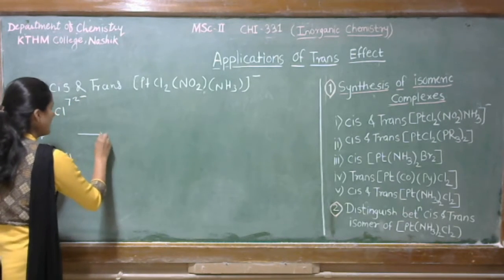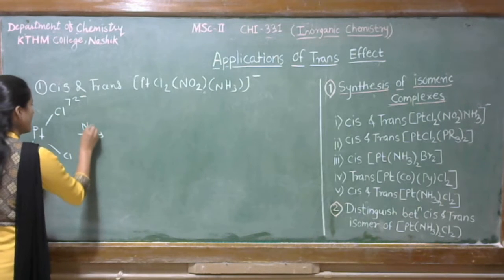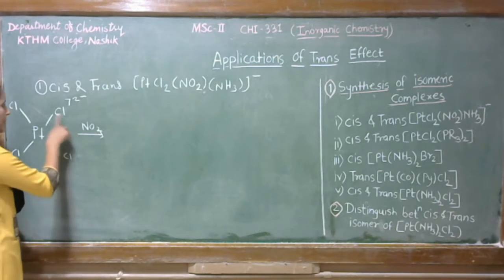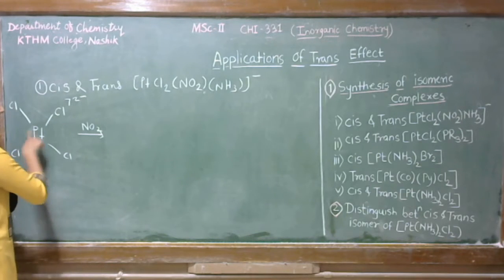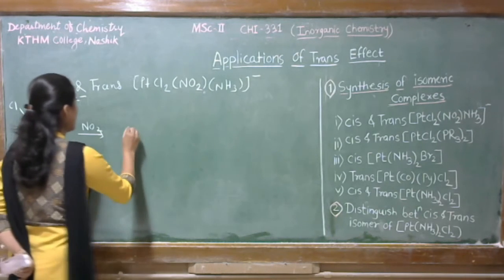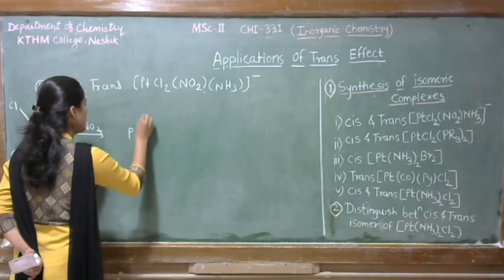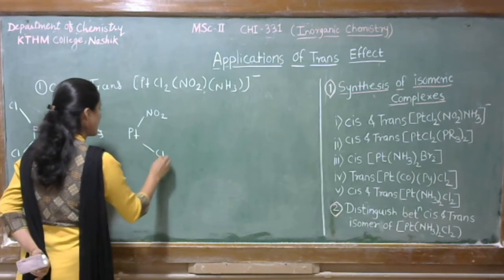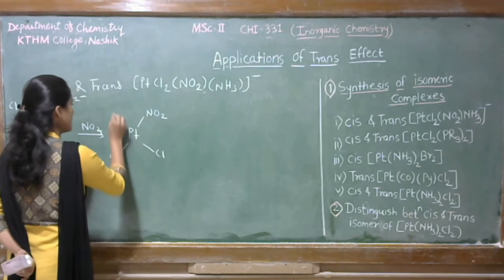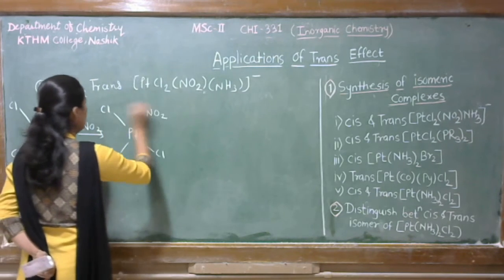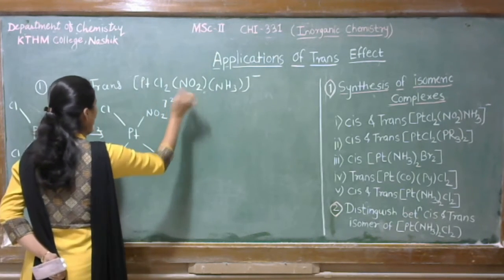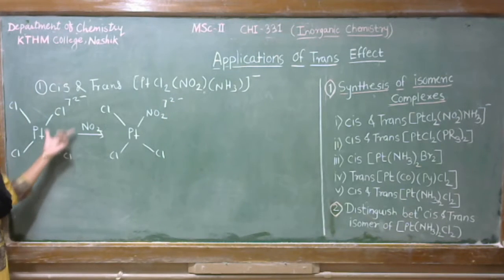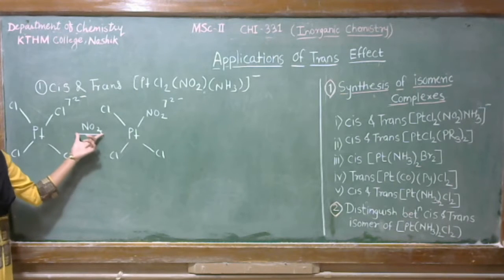Okay, when we treat NO2 with this complex, that is [PtCl4]2⁻, we get here [Pt(NO2)Cl3]2⁻. Means all these chlorines are the same, so any one chlorine gets replaced by this NO2.